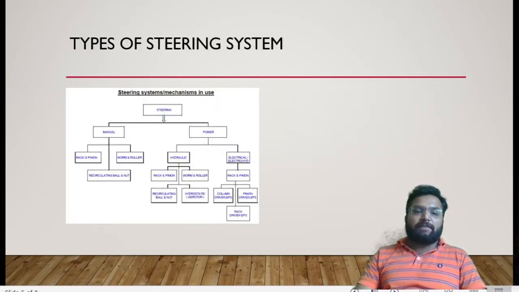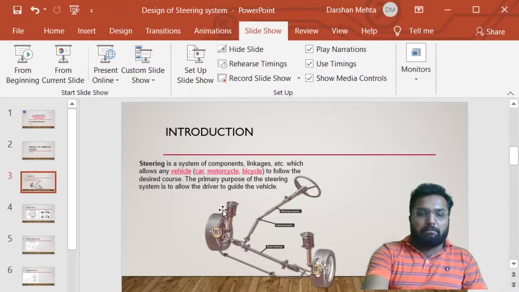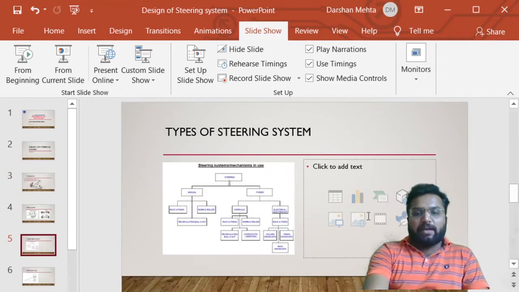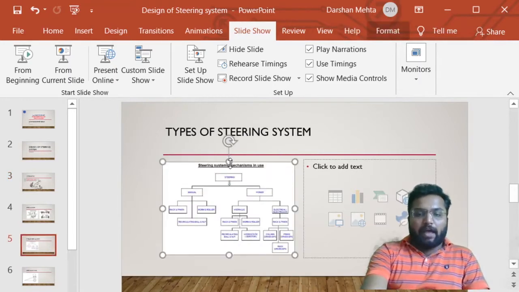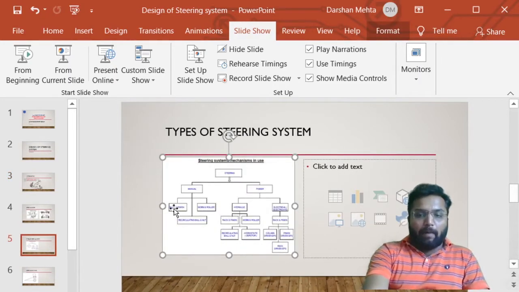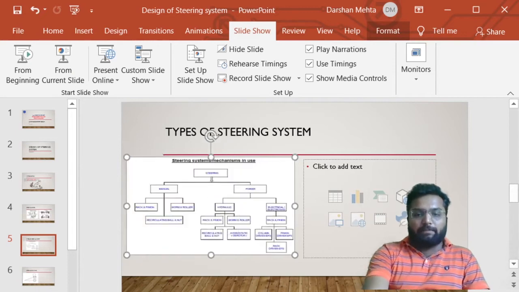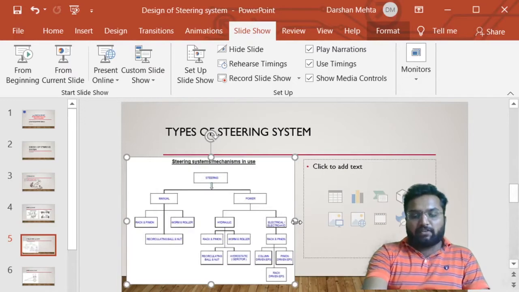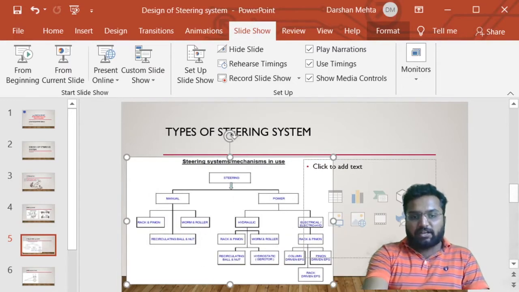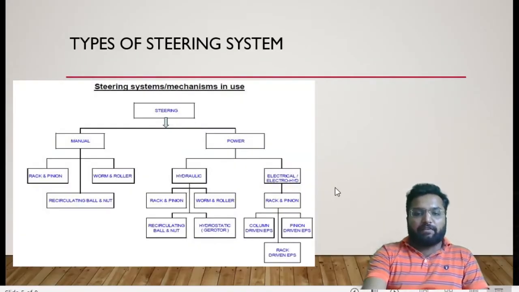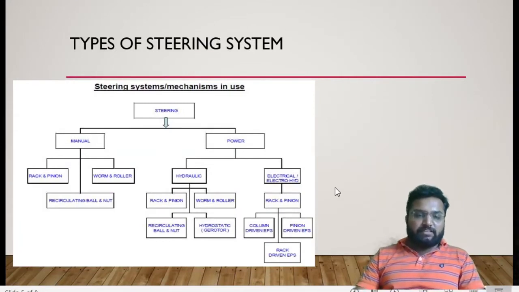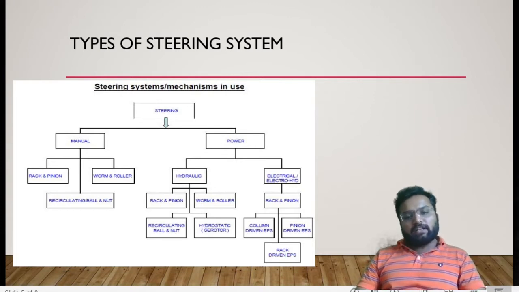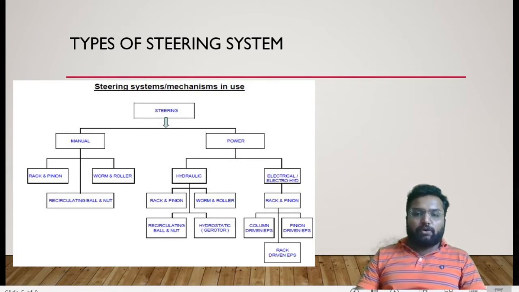Clear? There are several types of steering system. The two main types are the mechanical steering system and power steering. There are different requirements for different steering systems. Mechanical steering system is also called manual steering system. Another is power steering.